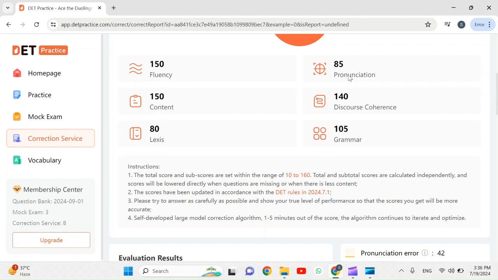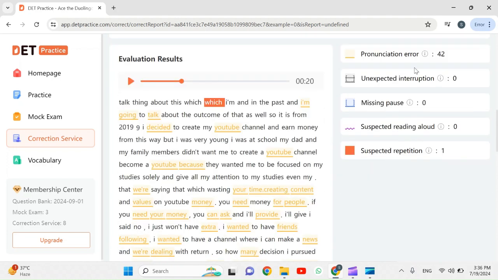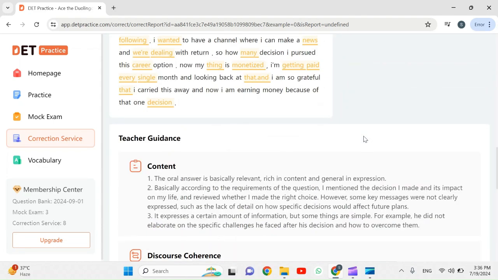Okay, if I come down, I made 42 pronunciation errors, and I had zero unexpected interruptions, zero missing pause, zero suspected reading aloud, and suspected repetition is only one. This is where your answer is evaluated in detail, and if you follow the instructions given by the teacher guidance, then you can actually improve your answers the next time you answer such questions.